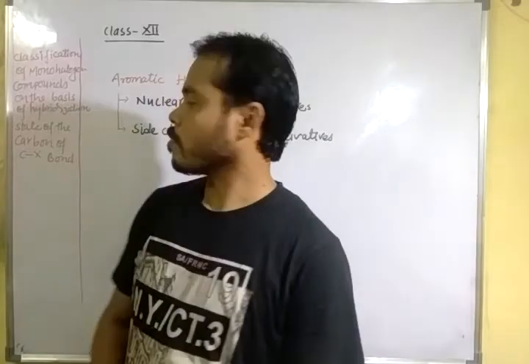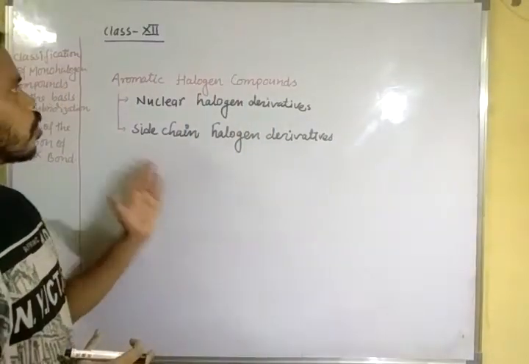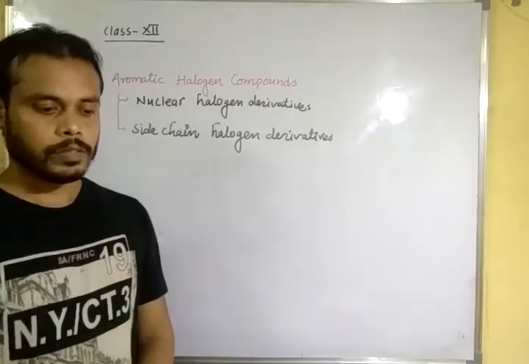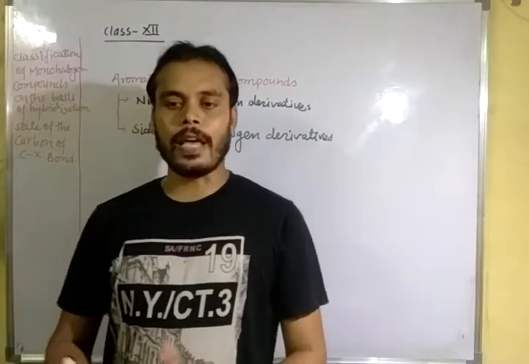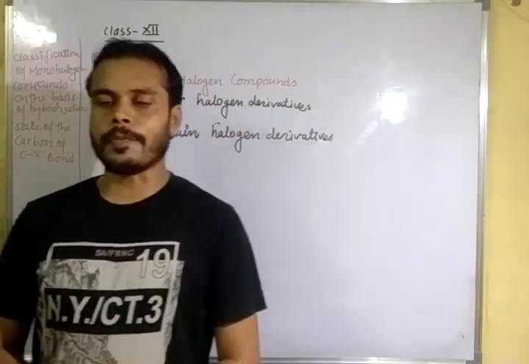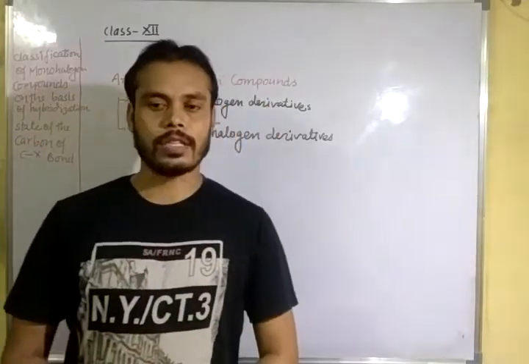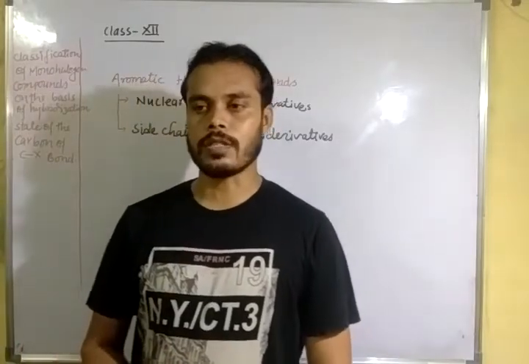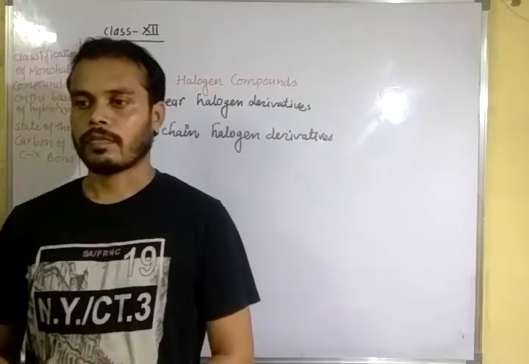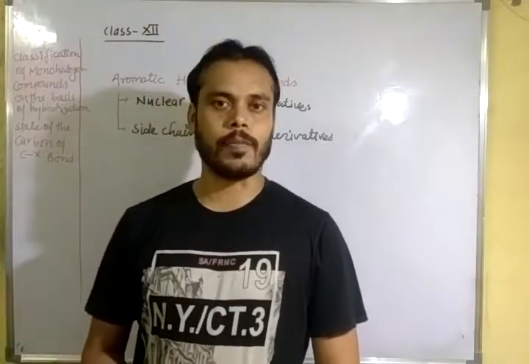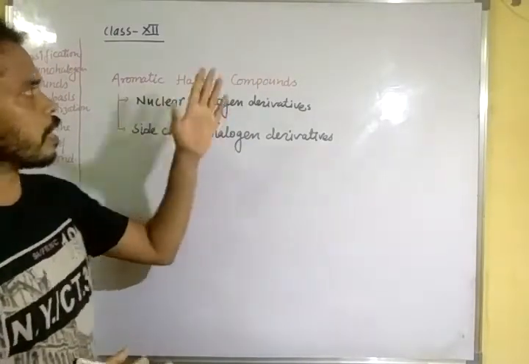In this class we will study aromatic halogen compounds. What are aromatic halogen compounds? We know that the halogen derivatives of aliphatic compounds are called aliphatic halogen compounds, while the halogen derivatives of arenes are called aromatic halogen compounds.